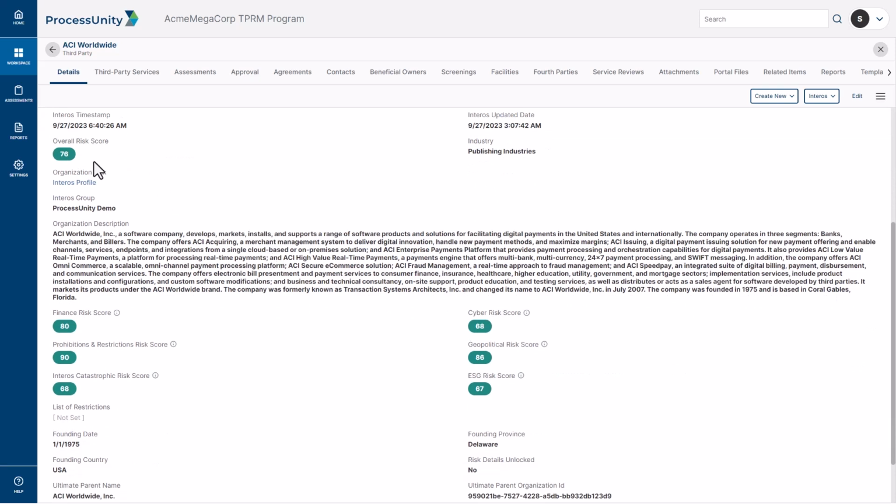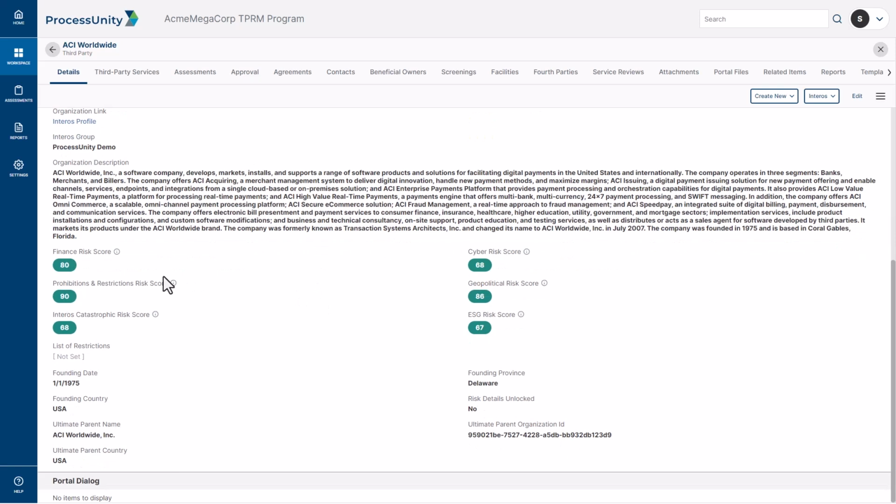Scrolling down, you're going to see an overall risk score from Interos, as well as some other attributes about the particular third party. Now, this overall risk score can be integrated into the methodology if needed. As I scroll down, we can see the 6 domains that are included within the Interos connector.